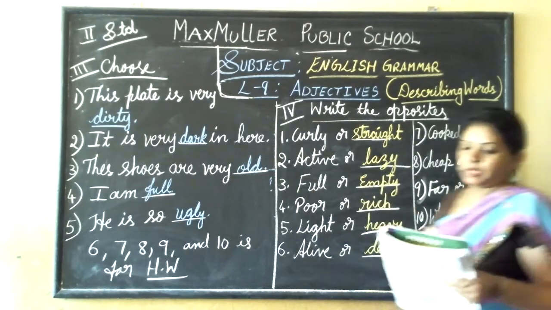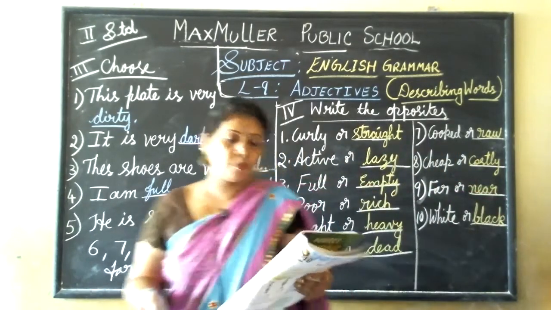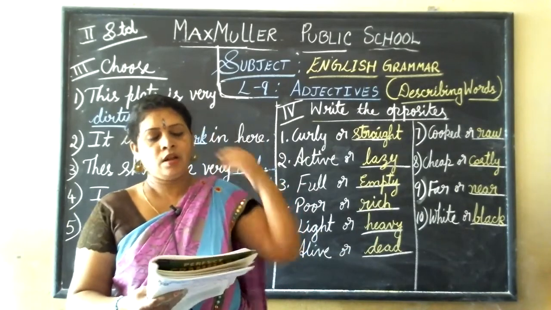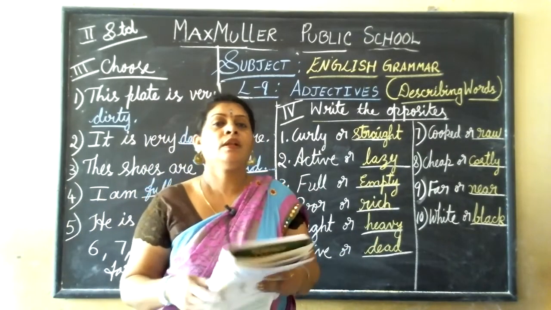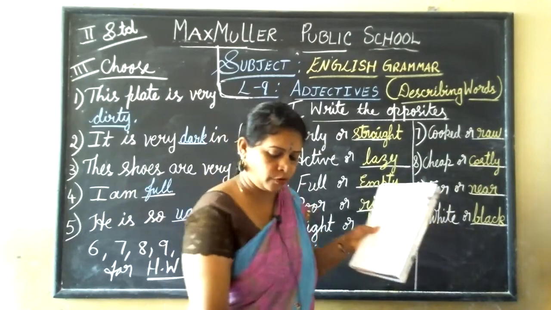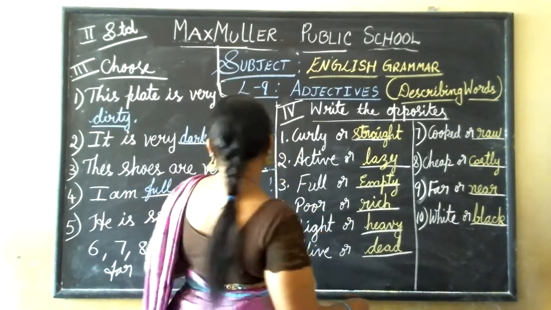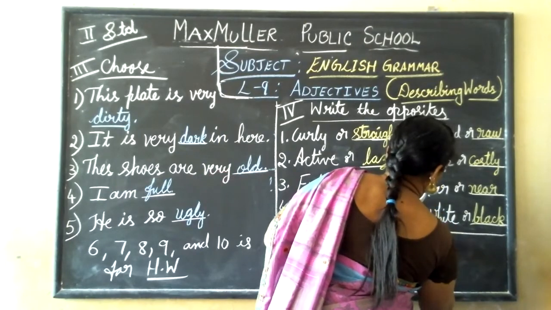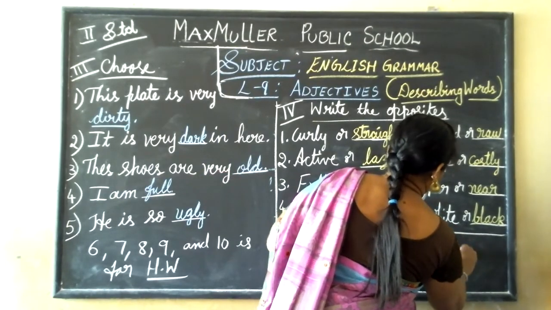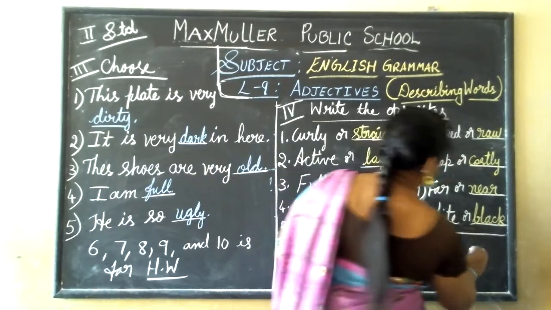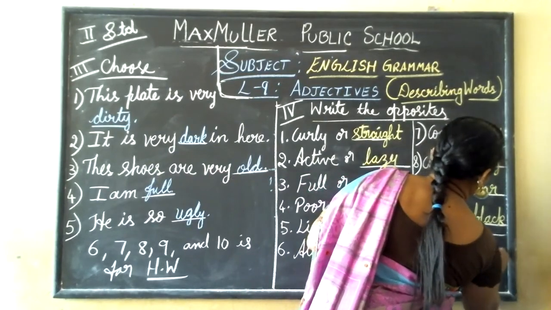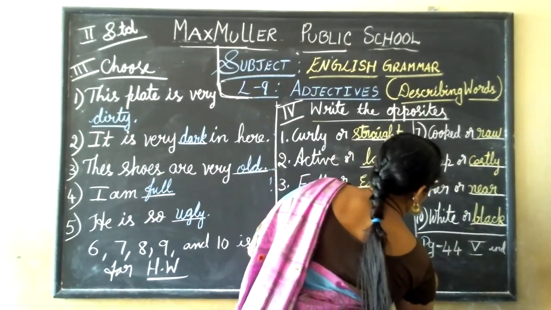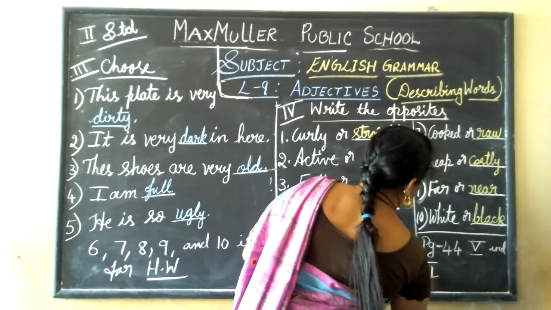Now, next page, turn to page number 44. Listen to your teacher as she reads these lessons. Okay, now what you have to do is, this next page, page number 44, is for your homework. Page 44. Fifth and sixth main.